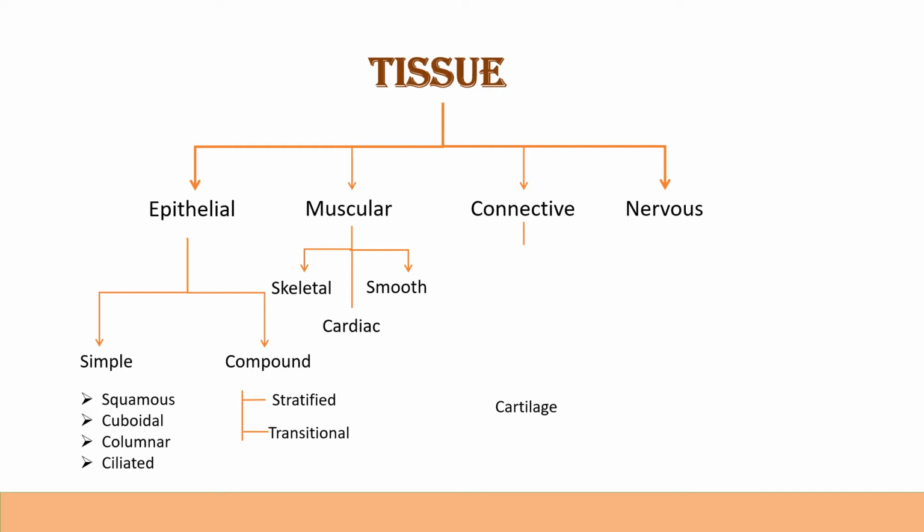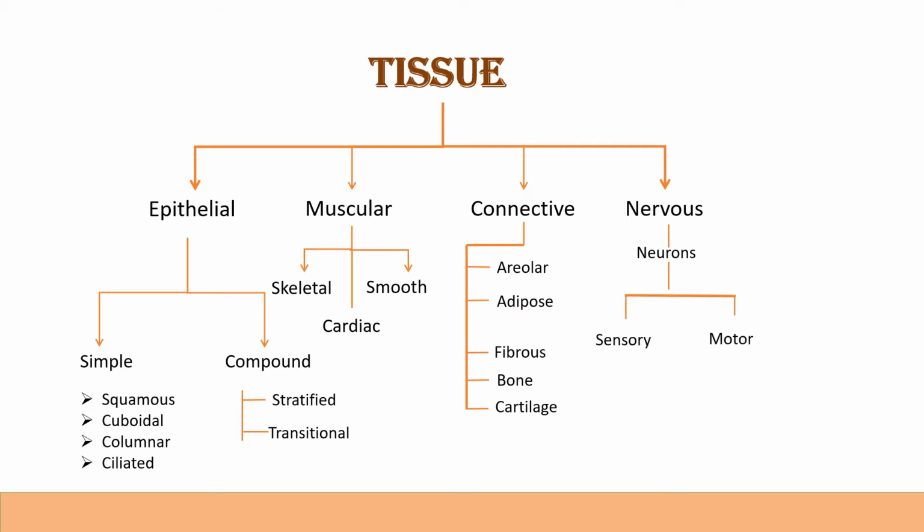Then the third broad category of tissue is connective tissue, and it is classified into areolar, adipose connective tissue, fibrous, bone and cartilage. Let us talk about the nervous tissue classification. The nervous tissue has neurons, and they are categorized into sensory neurons, motor neurons, and intercalated neurons.